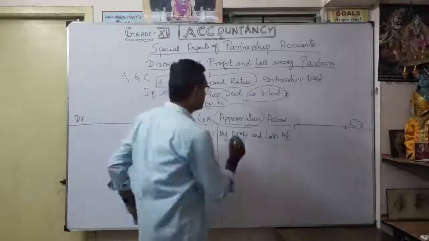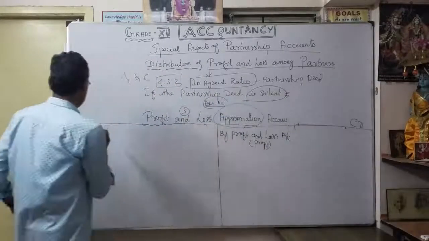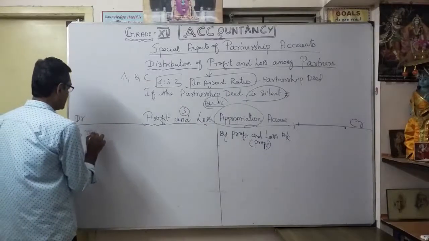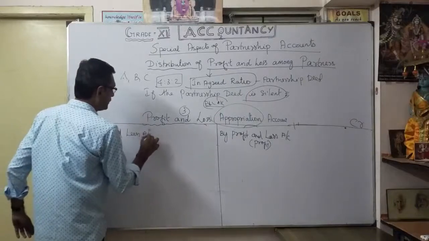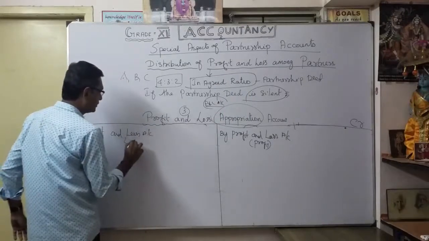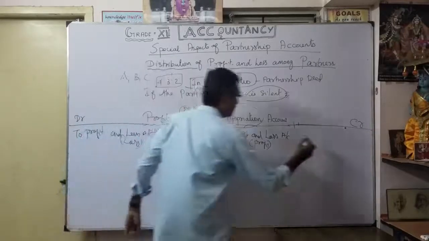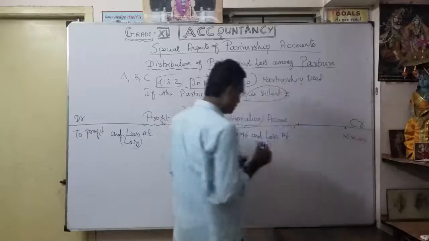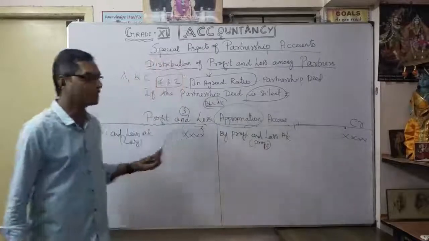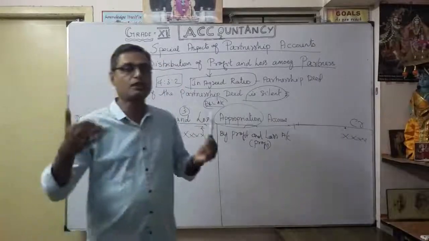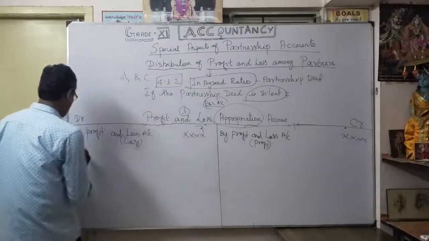So this may be profit. If it is profit, we are going to credit. Suppose it is loss, then it goes to the debit side, to the profit and loss account. So naturally this is loss, isn't it? You understand? This is loss, and this is profit. First of all, we want to transfer from our profit and loss account. If it is a profit, I am going to credit. If it is a loss, I am going to debit. That's how you start, one by one, showing it. So once you make the format, next, what you are going to make.